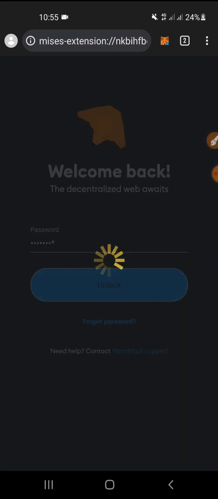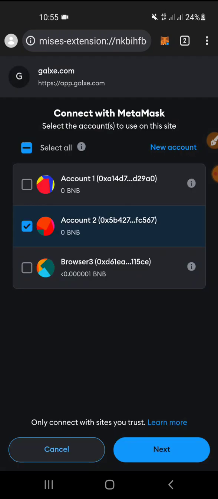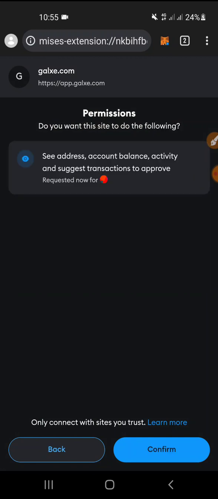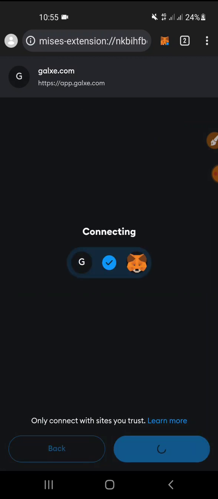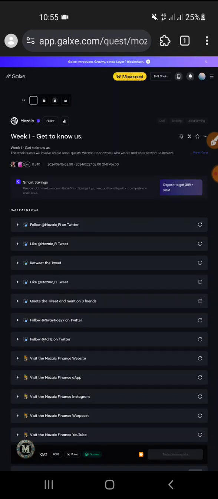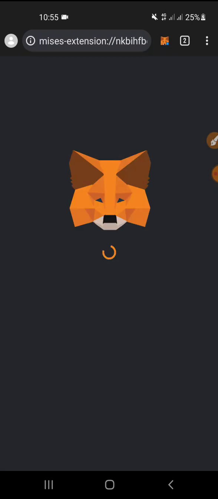Entering my MetaMask, it will be connected with Galxe. After connecting, you need to do each of the tasks step by step. A couple of Galxe tasks are there, and every task is simple, just social tasks. You just click on follow, and every task will be done.